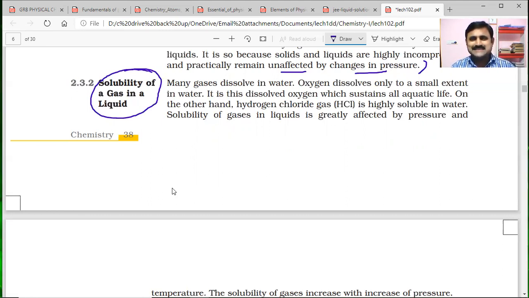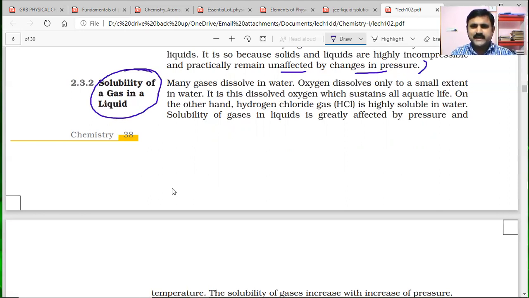And next one, the solubility of gases in liquids. You know many gases dissolve in water, that we know, but oxygen, if you take, dissolves only to a small extent in water. That means all gases do not dissolve in water in equal quantity. That's why it is dissolved oxygen which sustains all aquatic life. Aquatic life is sustained because of this small amount of oxygen present inside the water, measured in the form of BOD.